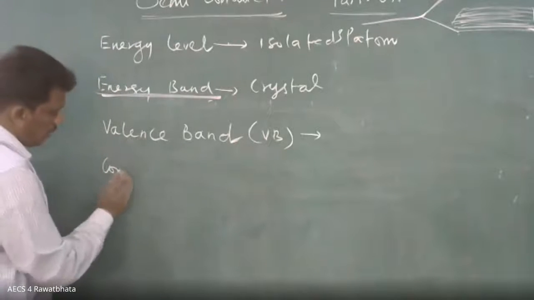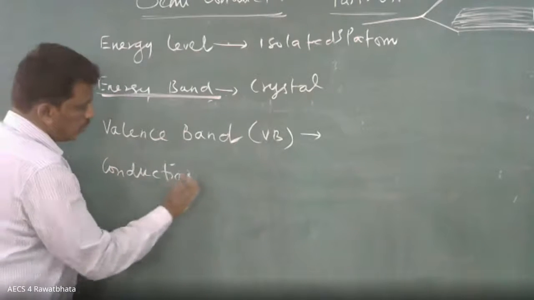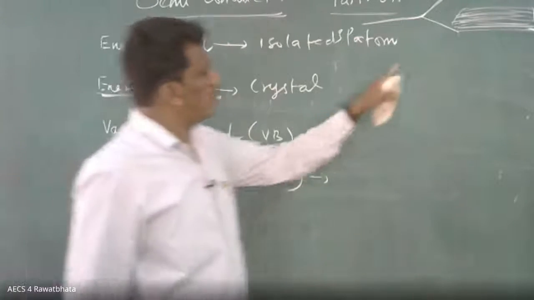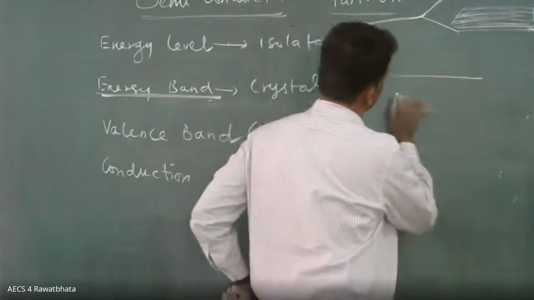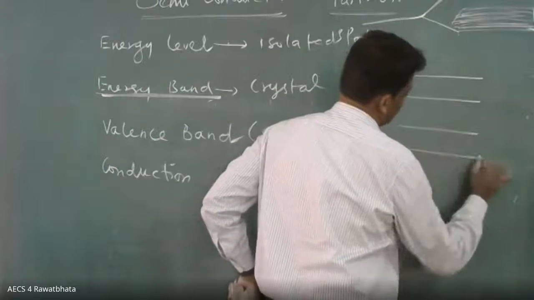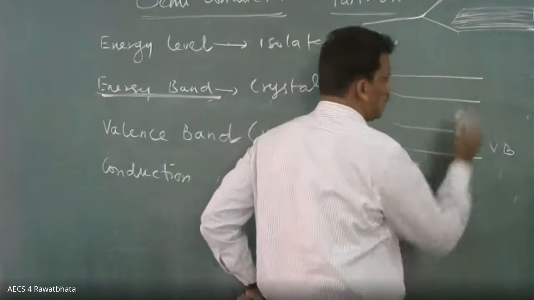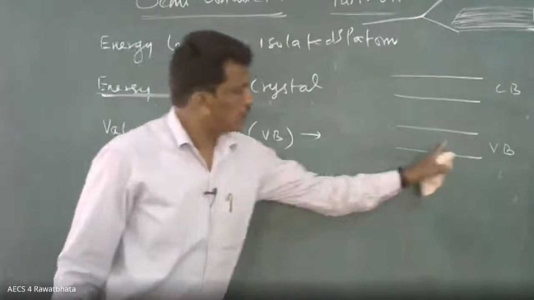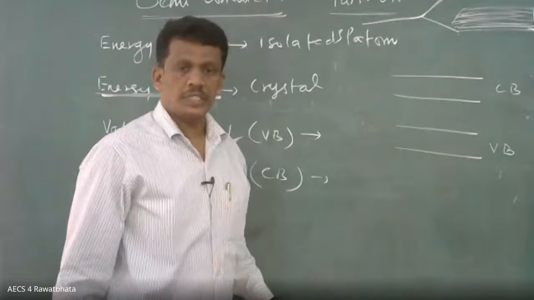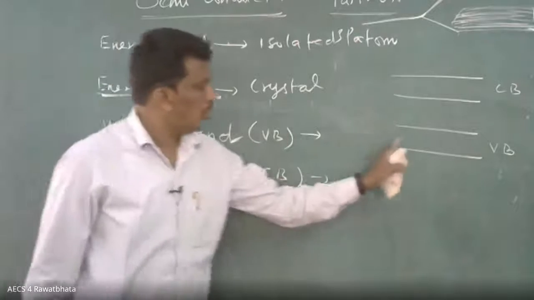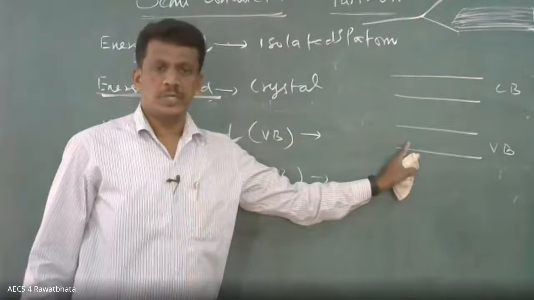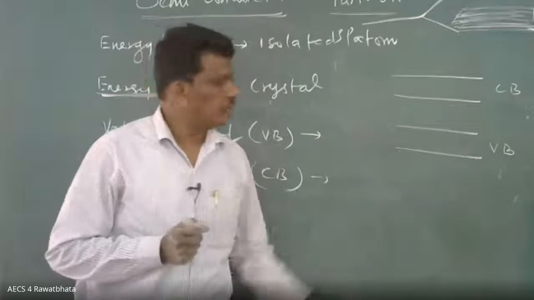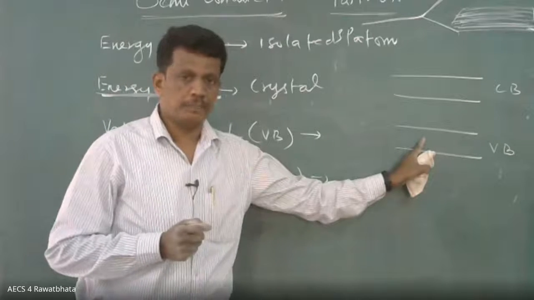Another one we have is the conduction band. The conduction band will be next. Suppose I am putting it here. So this will be the valence band, and this will be the conduction band. So the valence electrons you have, suppose in case of silicon, how many? 4 for one atom. Like that, you have n number of atoms, and accordingly you have the valence electrons.